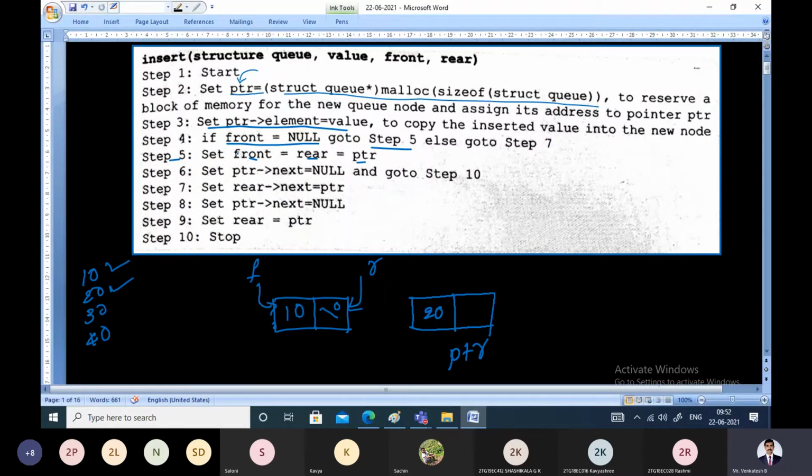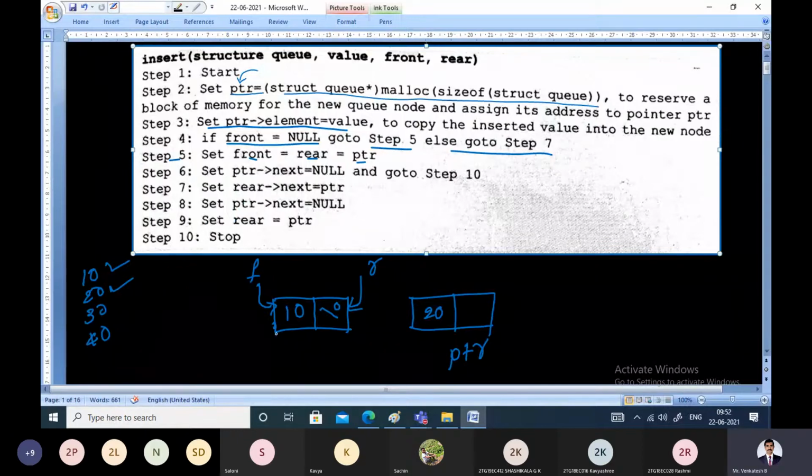Check whether the linked list is empty, that is, whether front is equal to null. If front is equal to null, it indicates the entire queue is empty and there are no nodes. But that is not our case. In our case, there is one node already present. Front is pointing to the node called 10. That means the else part. We have to go to step number 7. What does step number 7 say? Step number 7 indicates that there is at least one node, or one element, present in the queue.